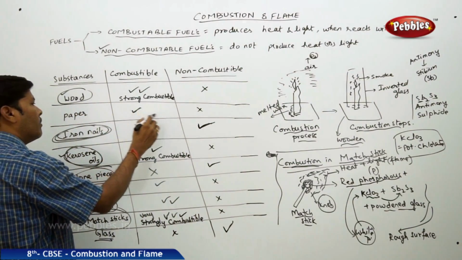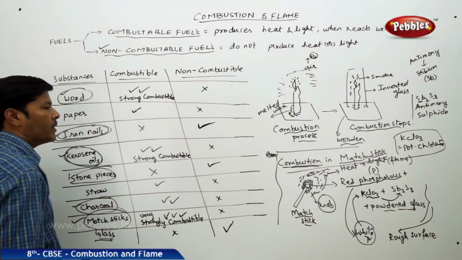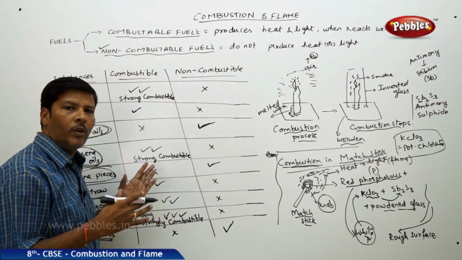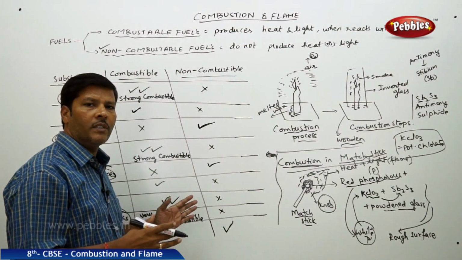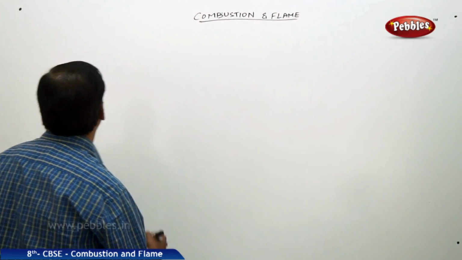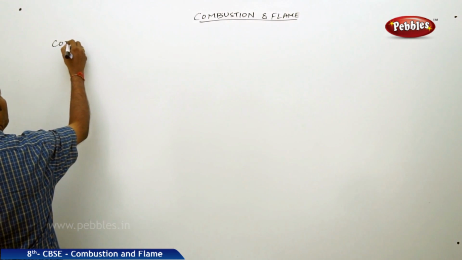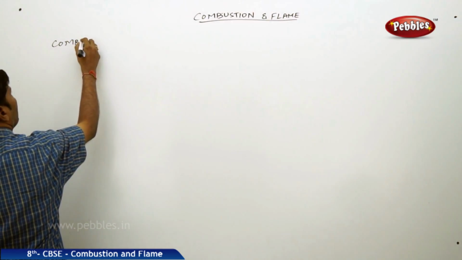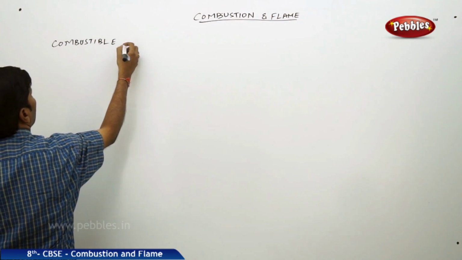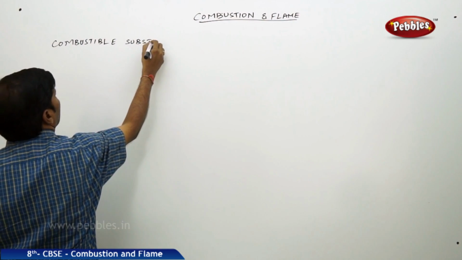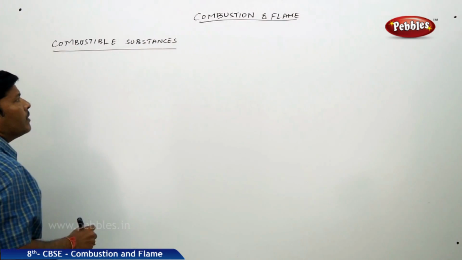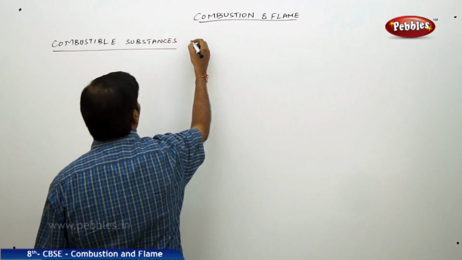Again, paper is combustible. Wood is a combustible substance. So this table and these two experiments help us clearly understand the difference between combustible and non-combustible substances. The next part of the discussion is the characteristic features of combustible substances.